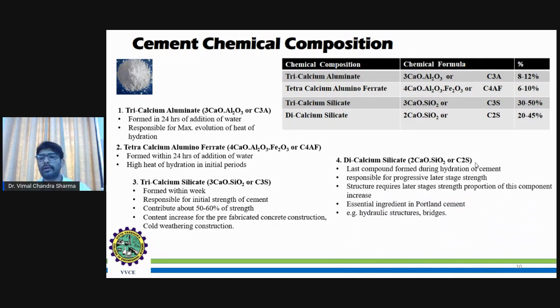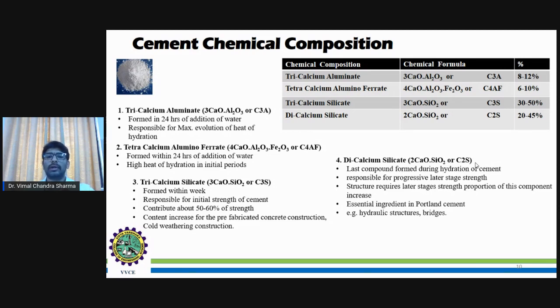And the fourth one is dicalcium silicate. That is, dicalcium, as in the name, 2CaO SiO2 or C2S. So, we have been looking at the tricalcium aluminate, tetracalcium aluminate ferrate, tricalcium silicate and dicalcium silicate.